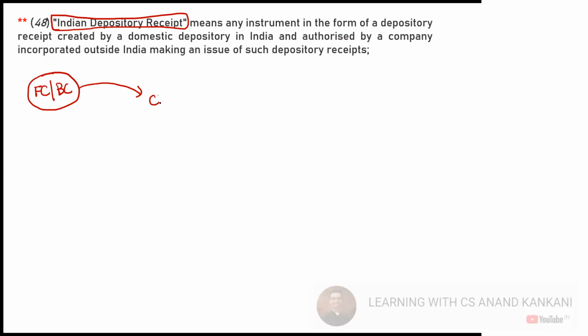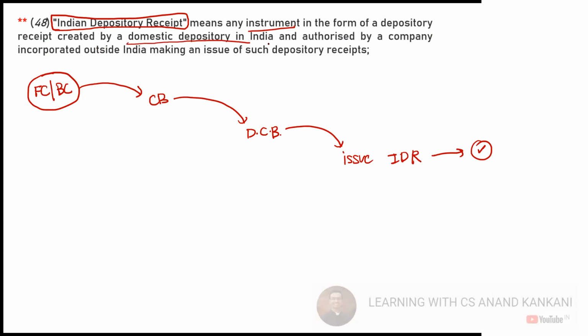So they will have a custodian bank. This custodian bank is going to intimate the domestic custodian bank in India. This domestic custodian bank is then going to issue the IDRs to the public in India. Got it? So the same concept. So it's an instrument in the form of depository receipt created by a domestic depository in India, authorized by the company which is incorporated outside India, making an issue of such depository receipts. So this is the IDR.